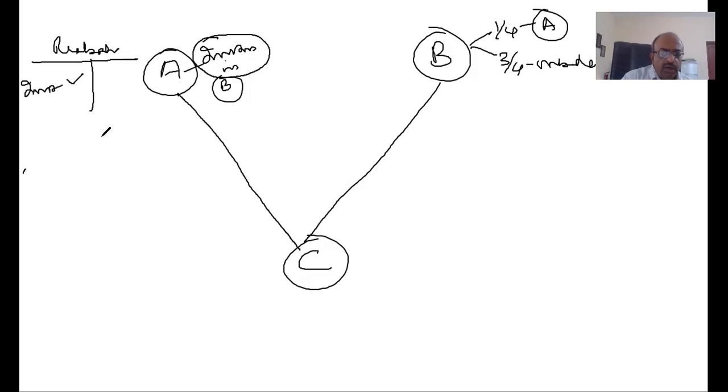Instead, what will happen when C is settling B? When C is settling B, he will be giving the proceeds to B, to whom? Shareholders of B. So shareholders of B are who? These people.